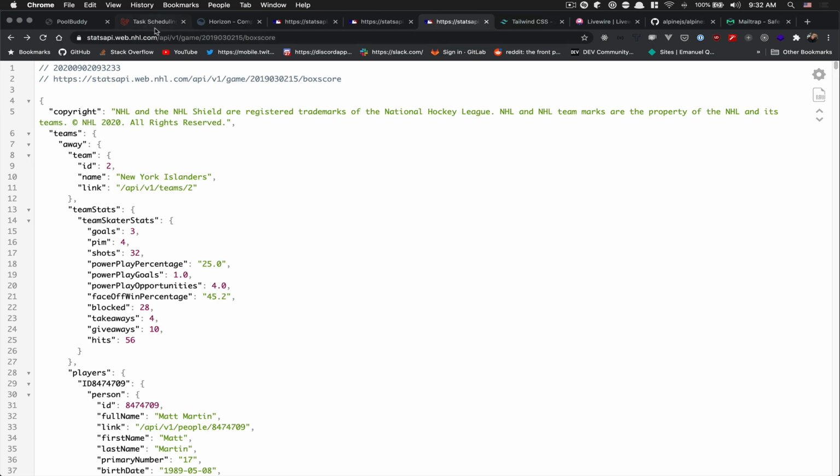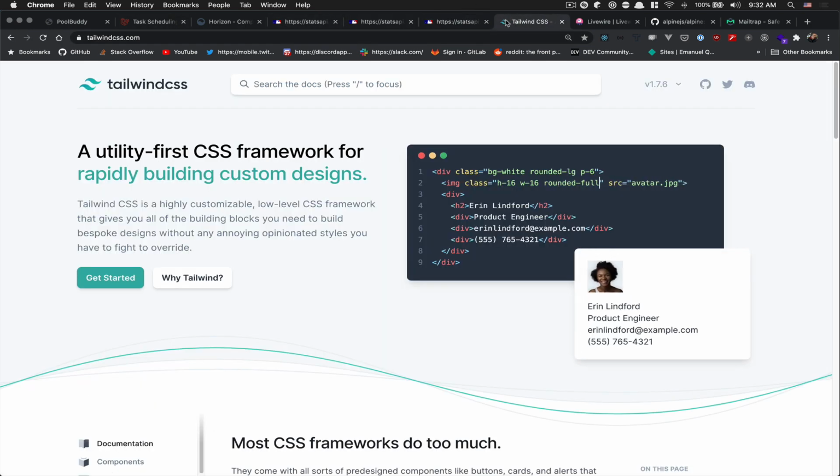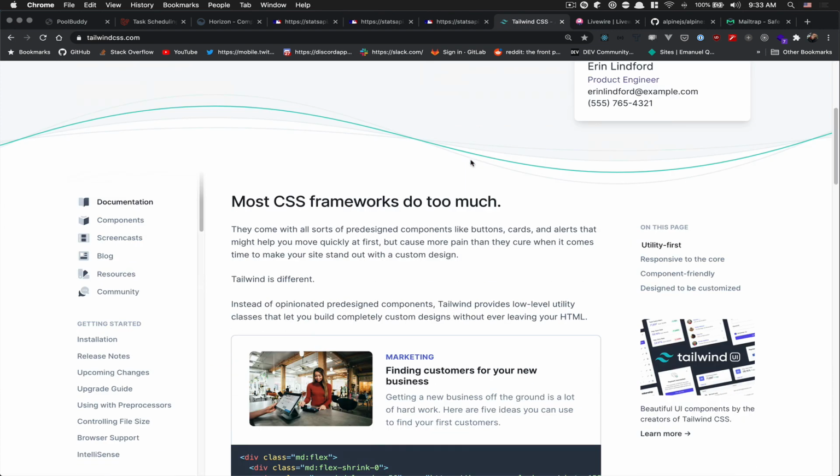So for the UI, for those who have seen, yes, I'm using Tailwind CSS with some Tailwind UI components and stuff like that. Really love it. Plus in the Laravel community, it's pretty big right now. I think even Laravel 8 is going to come by default with Tailwind, so it's pretty nice.